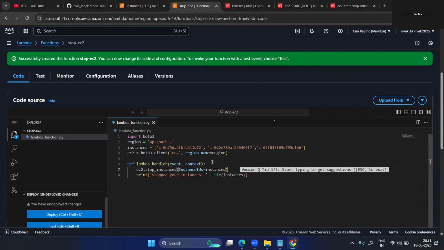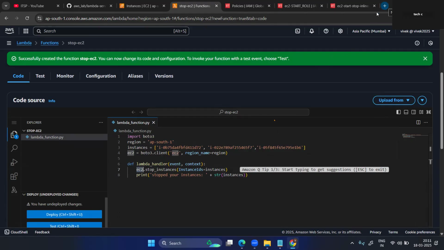Now the region name is EC2. Now the handler, EC2 stop instances. These are the functions which are available inside EC2. I will show you these functions in the last video, where the EC2 Boto library is available.